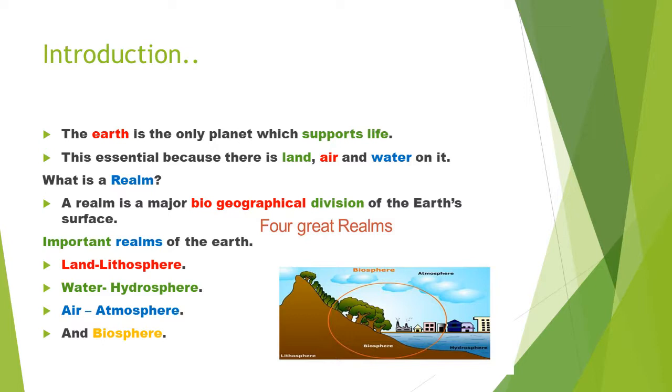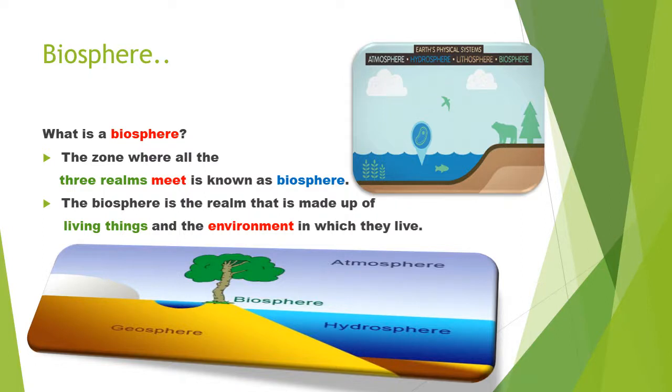What is a realm? A realm is a major biogeographical division of the Earth's surface. The important realms of the Earth are the lithosphere, hydrosphere, atmosphere and biosphere. See here, we are seeing in the picture. So what is the biosphere? The zone where all the three realms meet is known as the biosphere. The biosphere is the realm that is made up of living things and the environment in which they live. So, மனிதர்கள் வாழ்வதற்கு உகந்த இடமாக அமைகிறது.